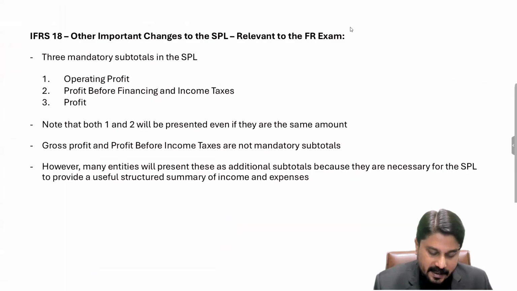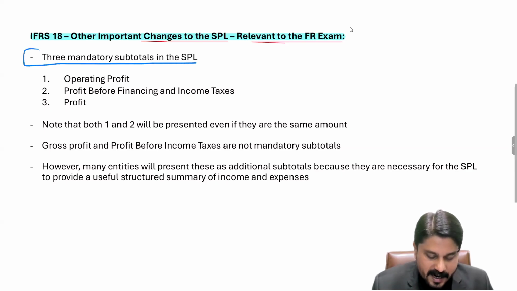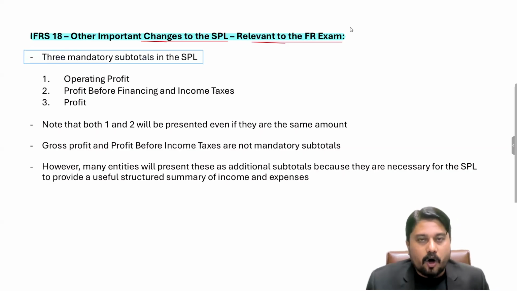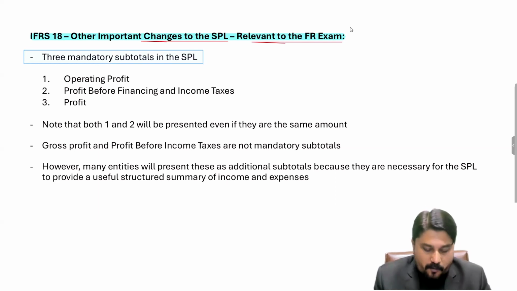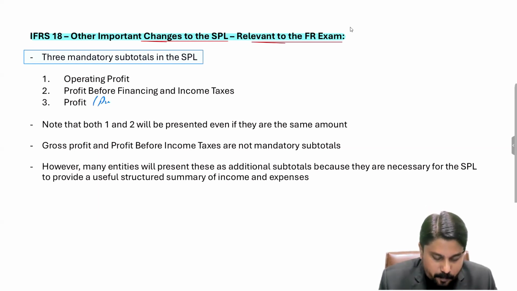Thereafter, other important changes to the SPL. In the statement of profit or loss, there are other changes as well which are pertaining to our FR exam. IFRS 18 tells that there are 3 mandatory subtotals in the SPL. These 3 subtotals, read these names: operating profit, profit before financing and income taxes, and the third one is profit, also termed as profit for the year.